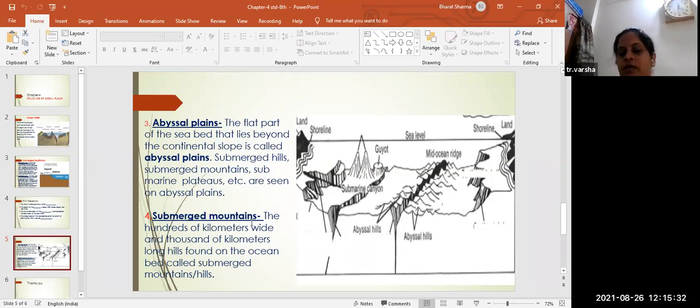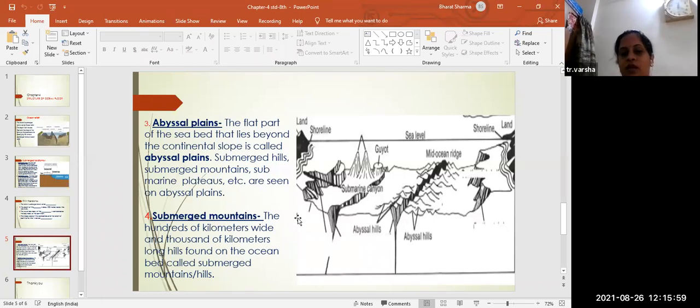Next is submerged mountains. Now submerged mountains, what are there? The hundreds of kilometers wide and thousands of kilometers long hills found on the ocean bed. Now it is under the ocean itself. Submerged mountains and hills. This is called the submerged mountains and hills.